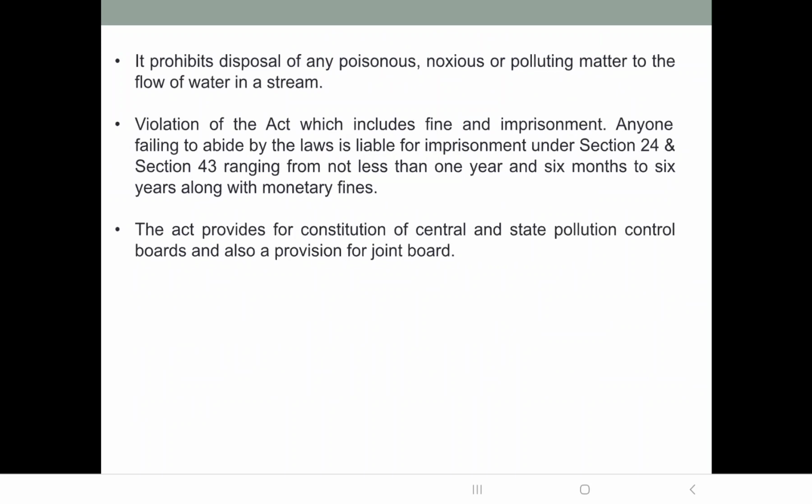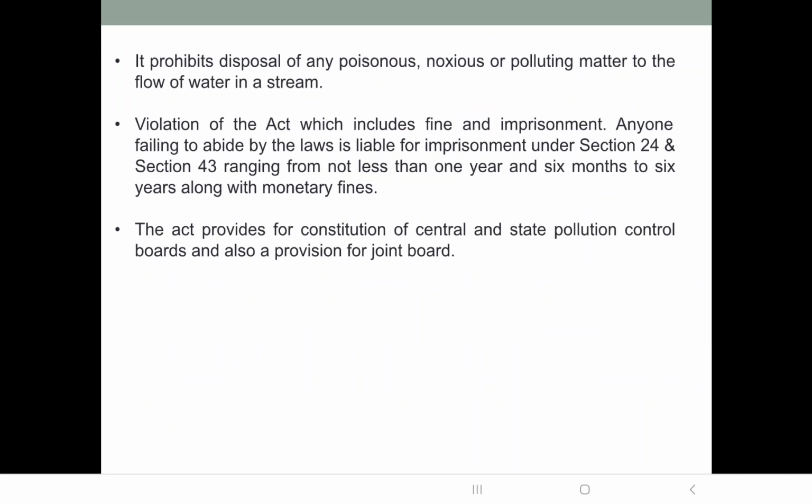It also prohibits disposal of any poisonous, noxious, or polluting matter to the flow of water or in a stream. So disposing or throwing any poisonous, polluting substance in the flowing water is also not allowed. Then violation of the act includes fine and imprisonment.